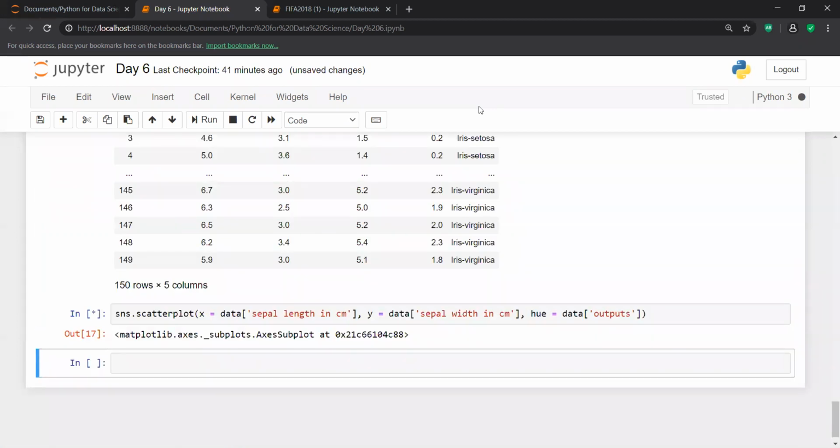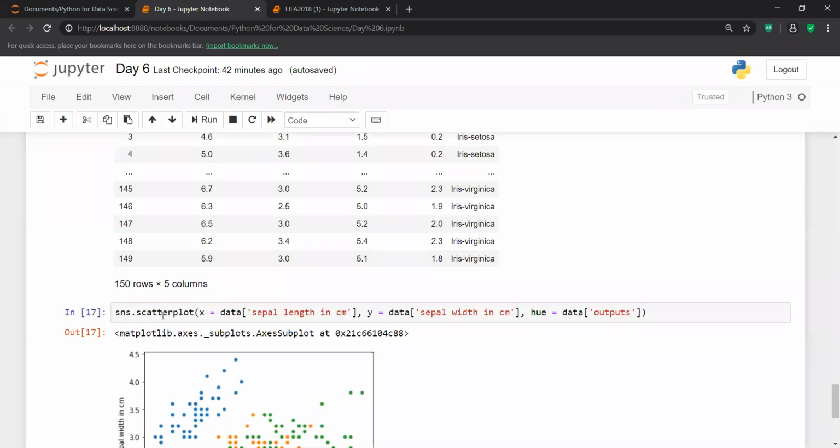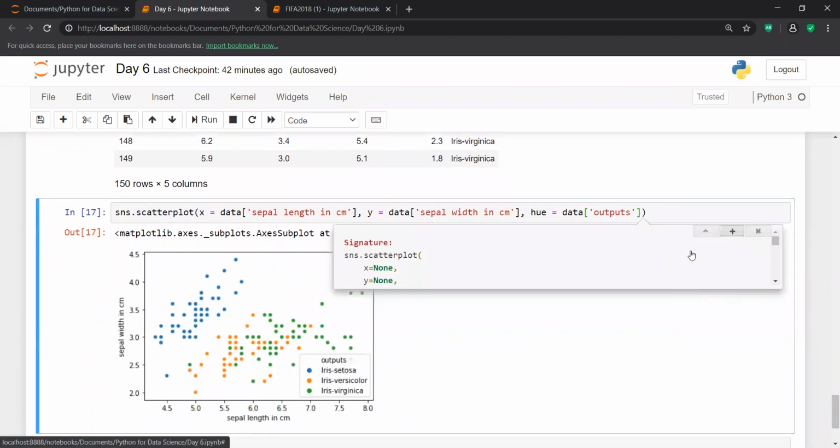Now you are able to visualize: iris setosa, iris versicolor, and iris virginica. This is iris setosa, with an orange color there is versicolor, and anything with a green color is virginica.